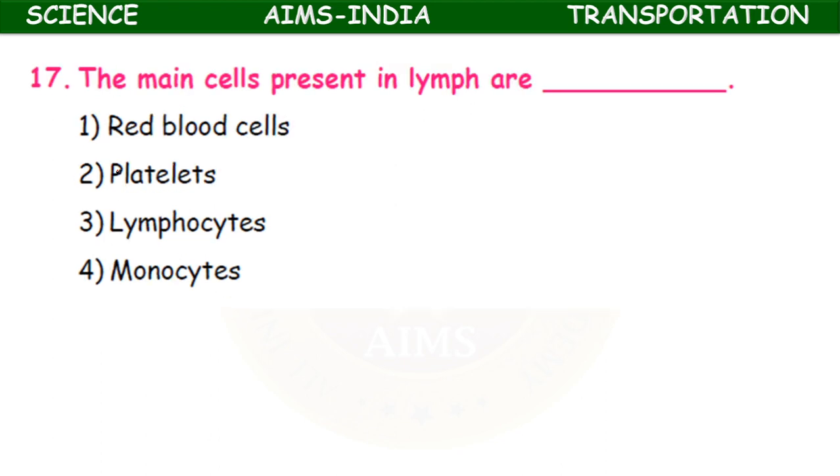Okay, the main cells present in the lymph are red blood cells, platelets, lymphocytes, monocytes. It is the lymphocytes, main WBC, which are present in the lymph.